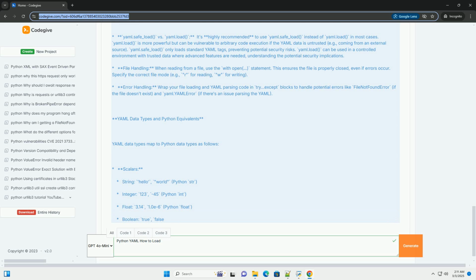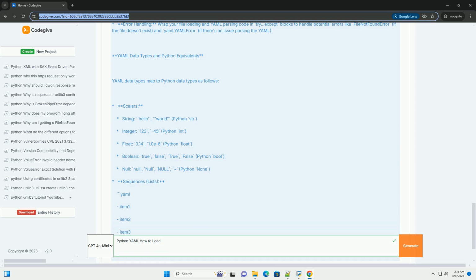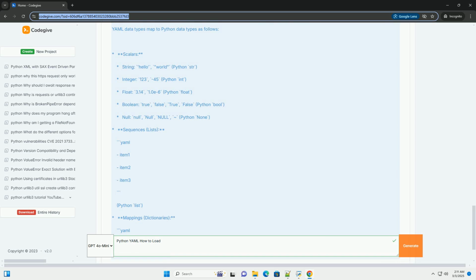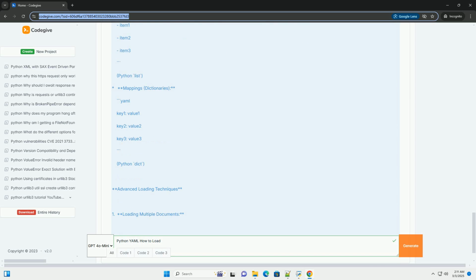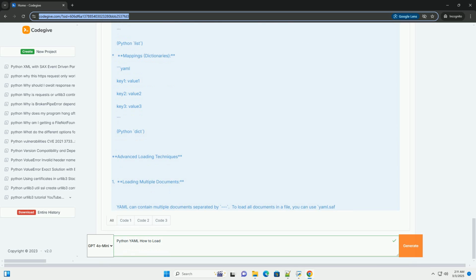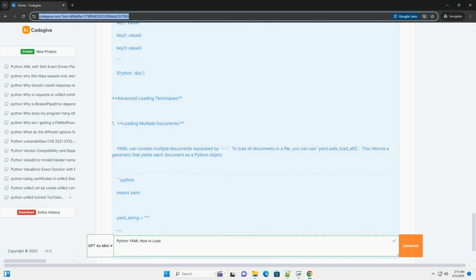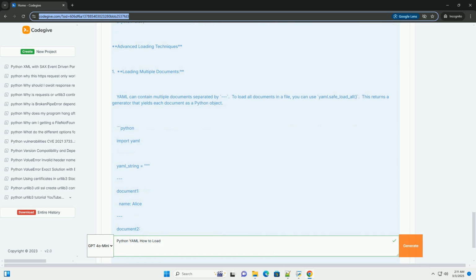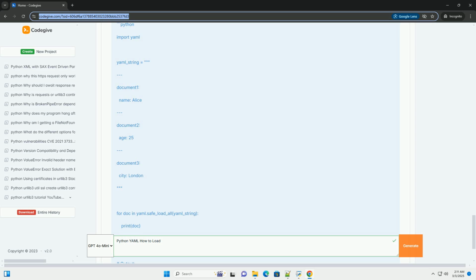YAML is commonly used for configuration files because it's easy to edit and understand. Data sharing. YAML is useful for exchanging data between different programming languages and systems due to its simplicity and widespread support. Python's PyYAML library. To work with YAML in Python, we rely on the PyYAML library.